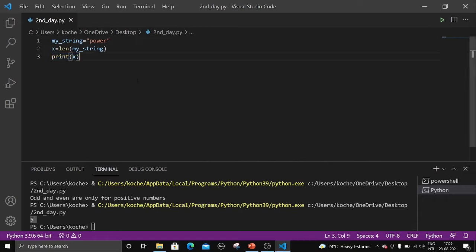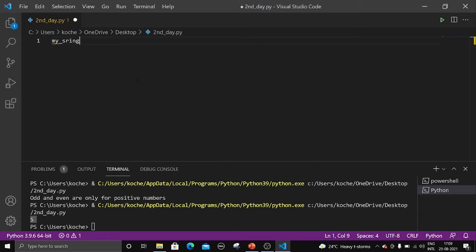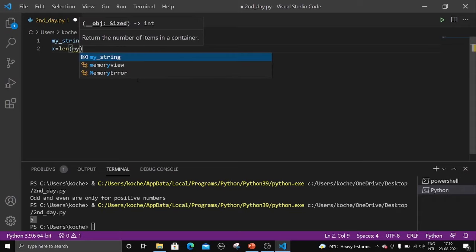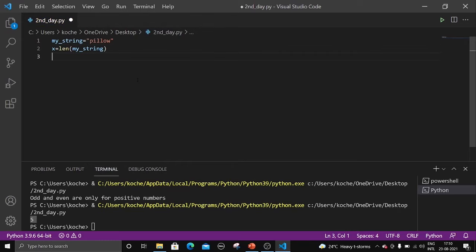Now let us try to write a program using length and if else statements, right? So let me clear this one. Let me take another string, my string equal to, let us take another word now. Let's take one word, pillow. And let us store the length of the string in a variable, x equal to len of my string. Now can you guess the length? PILLOW. What is the number of characters? 6. So the length of the string will be 6, right?